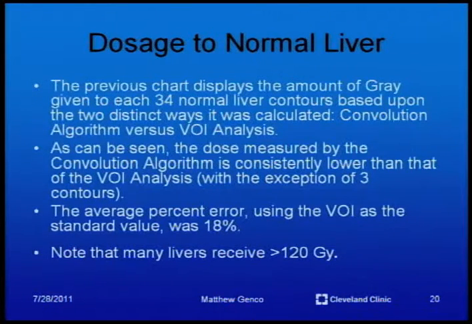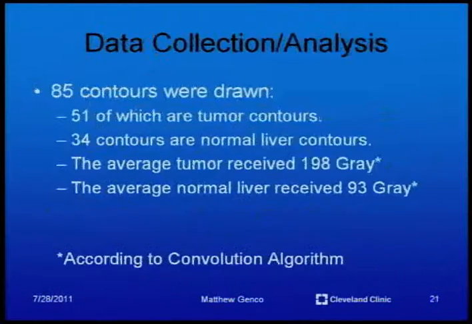The previous chart displays the amount of gray given to each of the 34 normal liver contours based upon the two distinct ways it was calculated, convolution algorithm versus VOI analysis. As can be seen, the dose measured by the convolution algorithm is consistently lower than that of the VOI analysis, with the exception of three contours. The average percent error using the VOI as the standard was 18%. Note that many livers received greater than 120 gray.